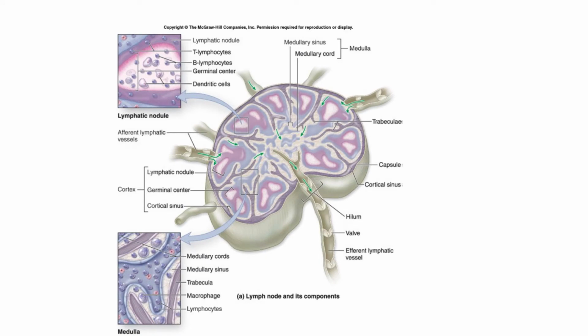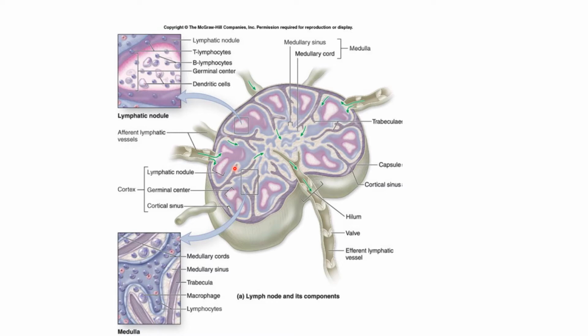So here you can see the diagram or structure of the lymph node. It is a small mass of lymphatic tissue along the course of the lymphatic vessels. The lymph from a part of the body, with some exceptions, passes through one or more lymph nodes before entering the bloodstream. Lymphocytes are added to the lymph in this node. The lymph node acts as a filter, removing bacteria and other particulate matter from the lymph. Each group of lymph nodes has a specific area of drainage.